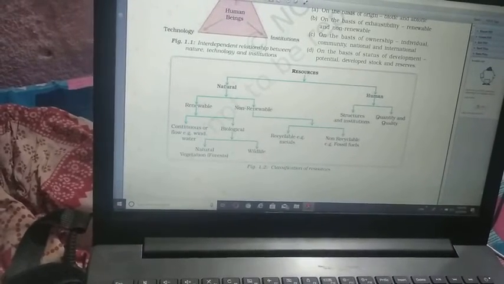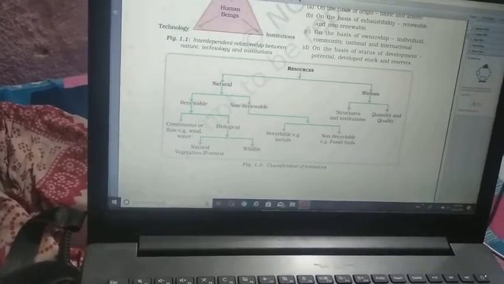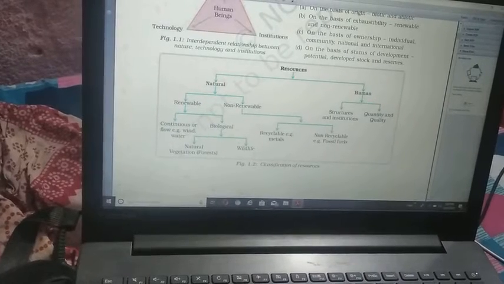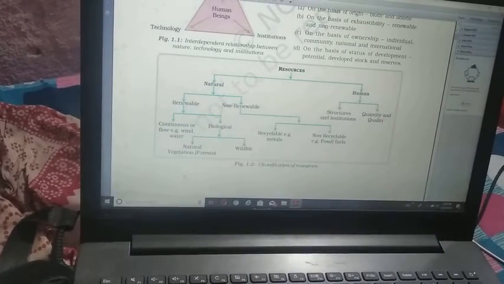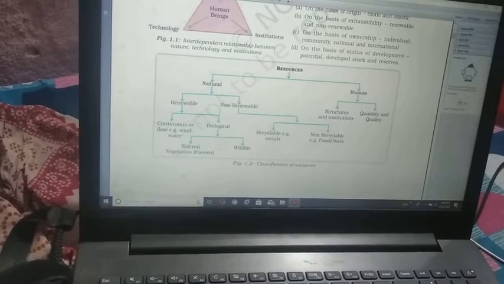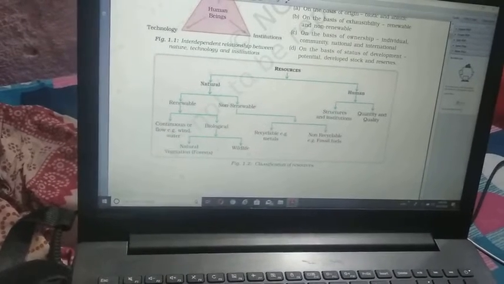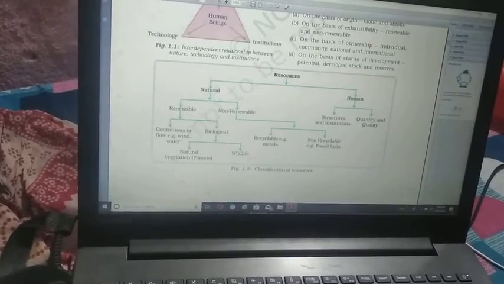You know very well what renewable is. What do you mean by renewable? It means that it can renew again and again. That is water, wind, solar energy. And non-renewable is just the opposite of renewable. That is coal.